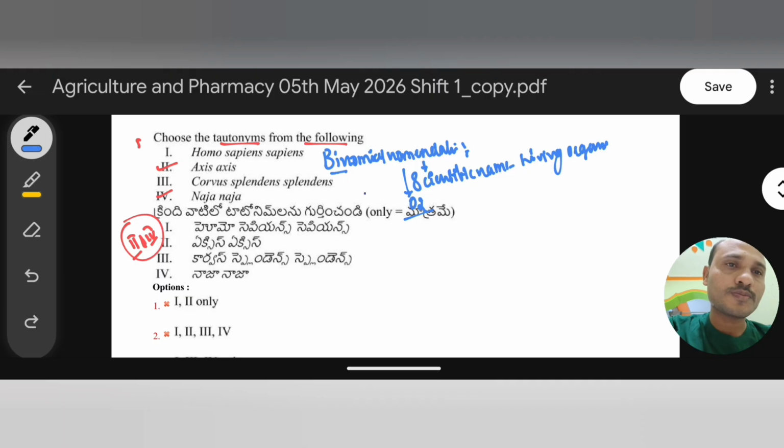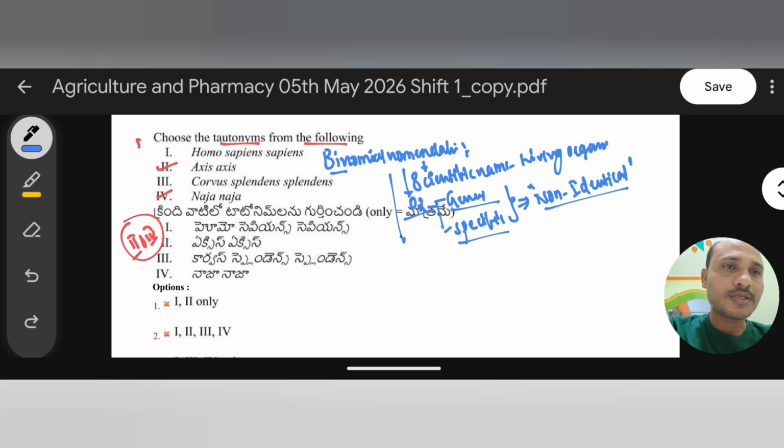Bi means two: one name is the genus and another name is the species or specific name. These genus and specific names are both non-identical. Remember, in tautonyms, genus and specific names are identical, but in binomial nomenclature, genus and specific names are non-identical.